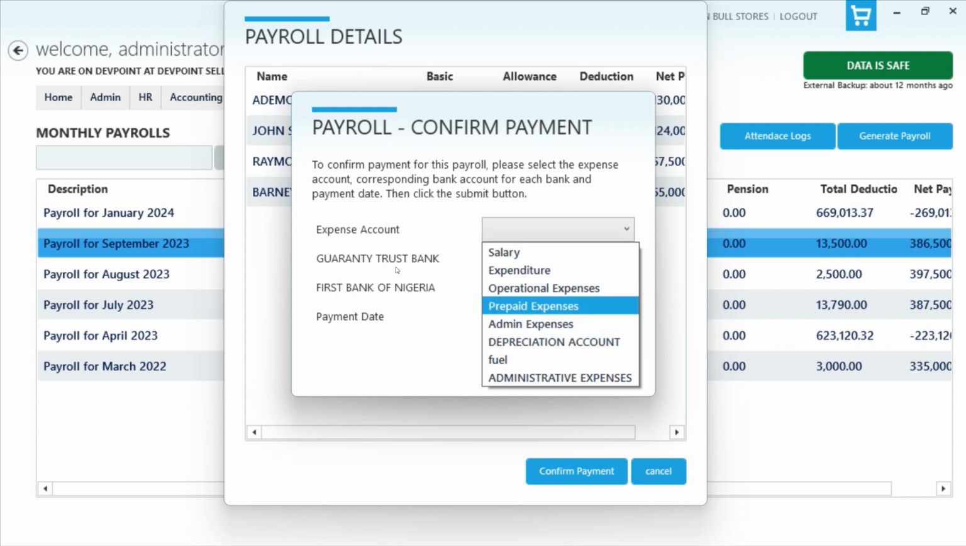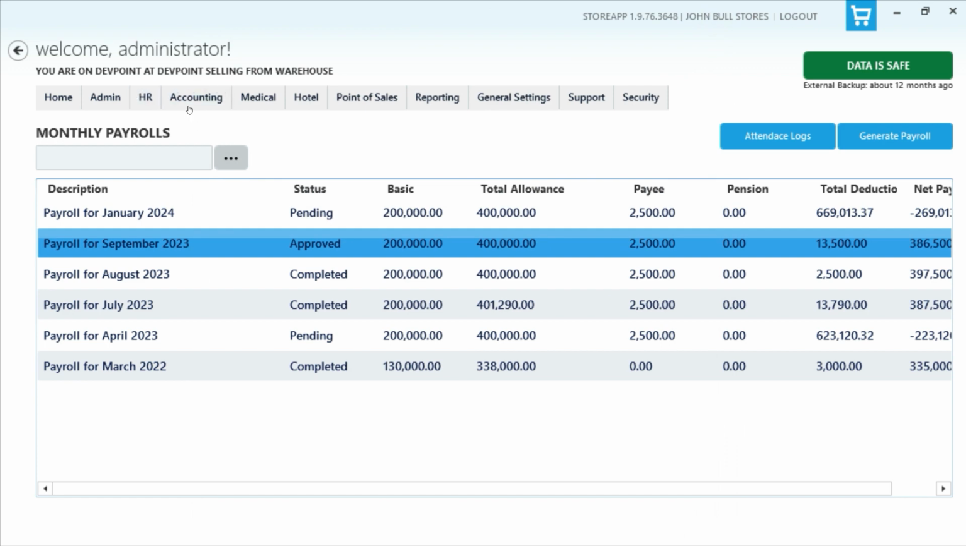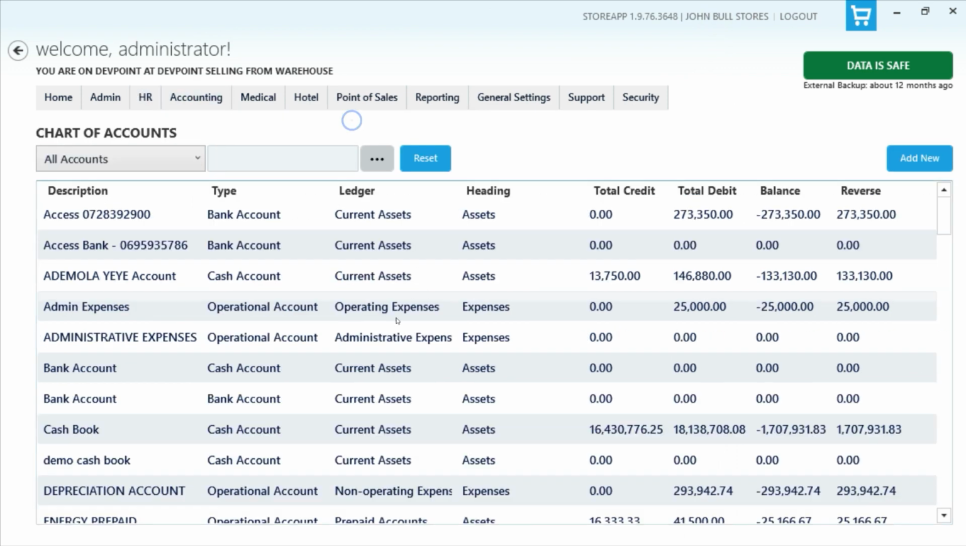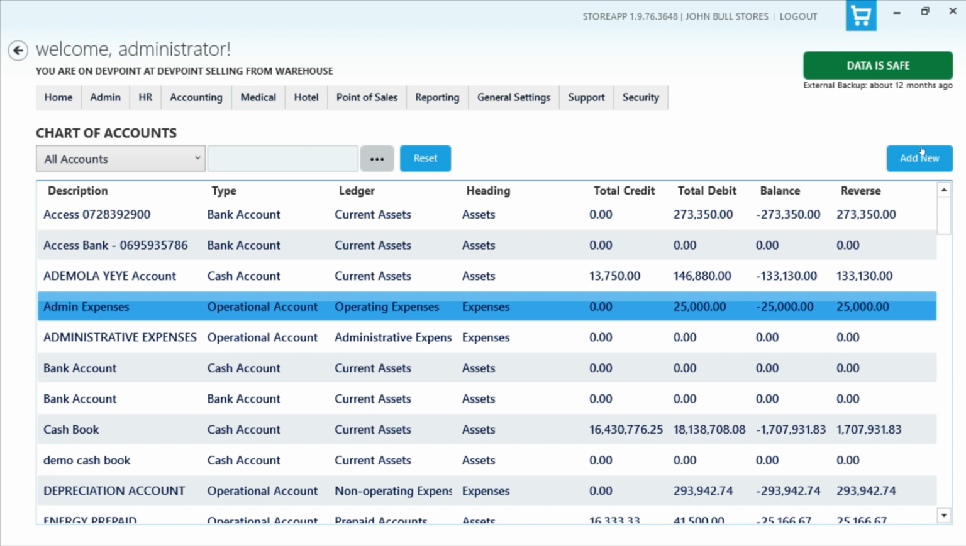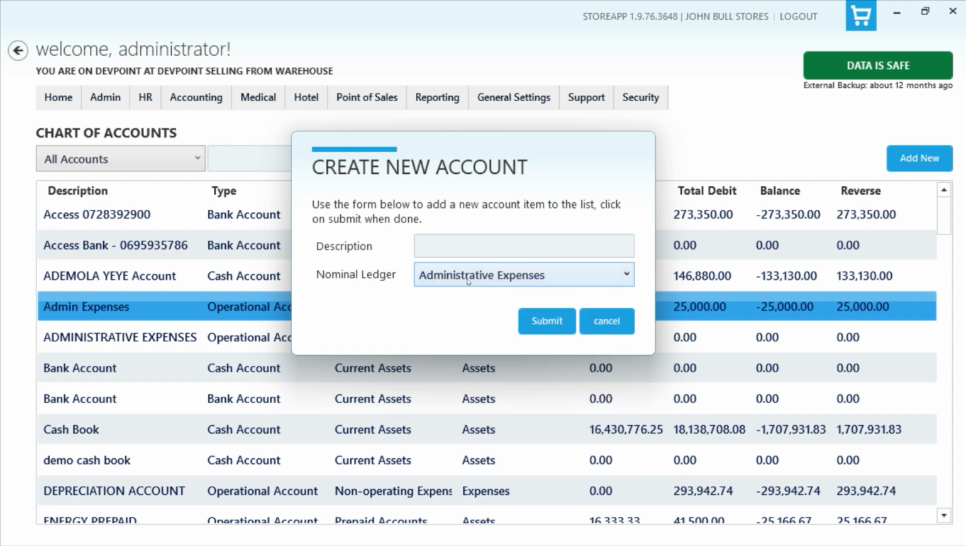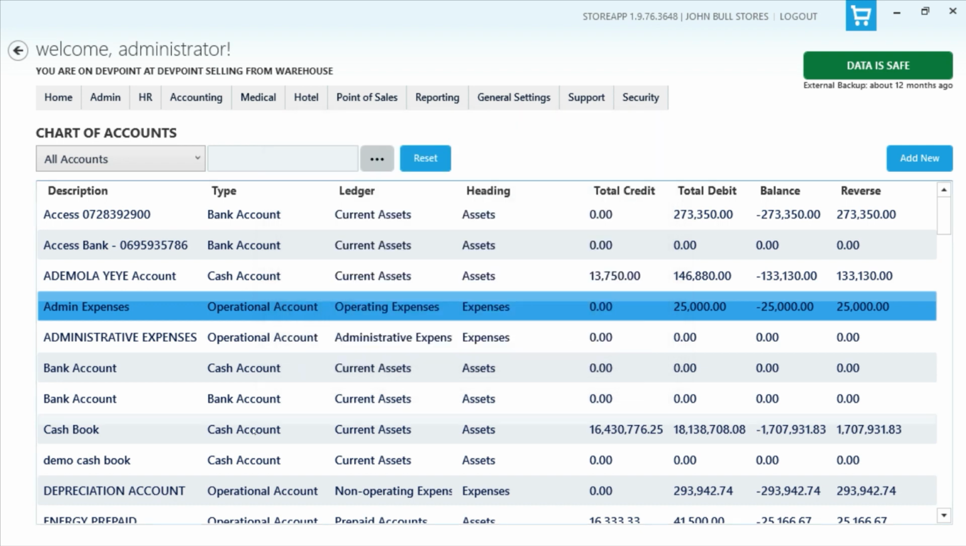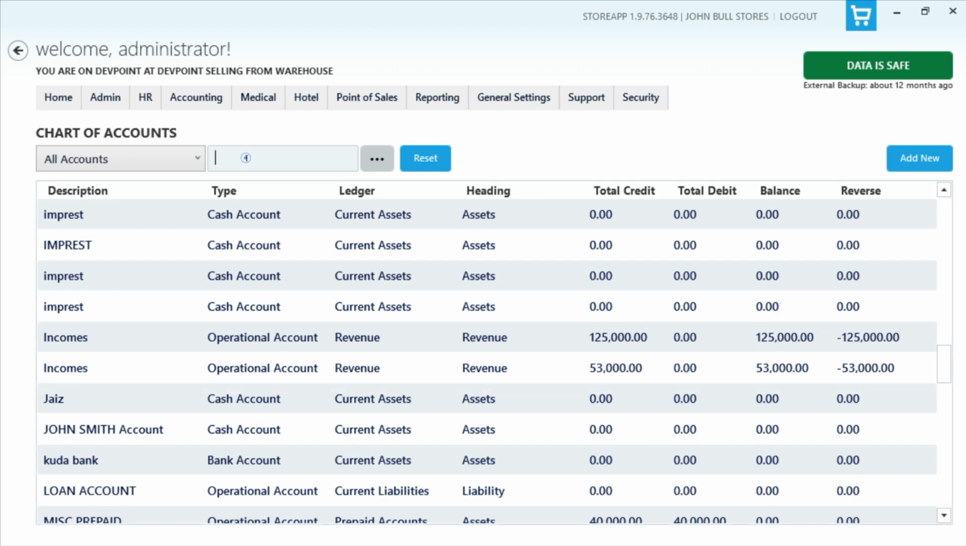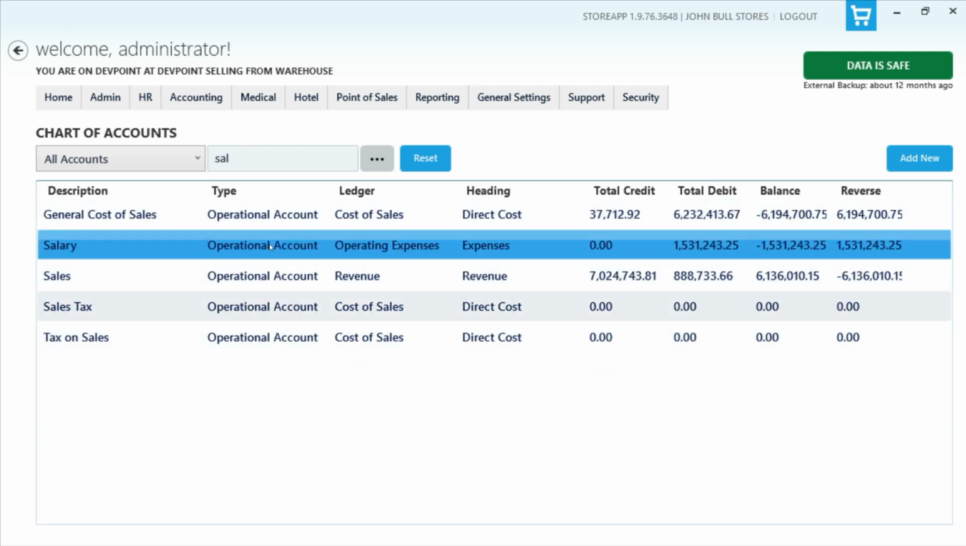So you could have set up an account. Under accounting and chart of accounts, you can set up an account, maybe an expense account. You can call it whatever you want, and put it under any nominal ledger, maybe payee expense, things like that, or salary expense. So this is where we've set up the salary expense account that you saw. This is a salary expense account, which we are going to be using for the payment of salary and to record the expenses due to salary.